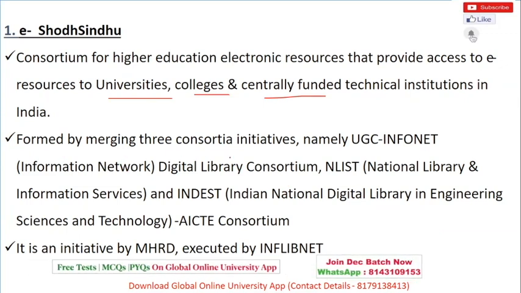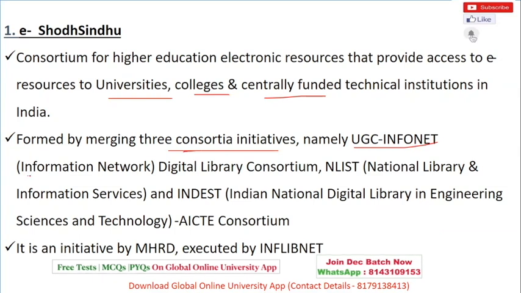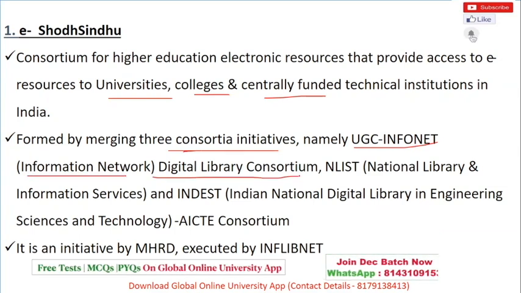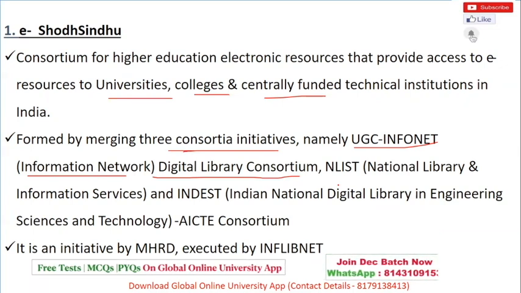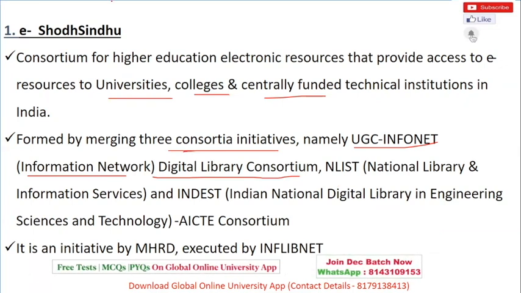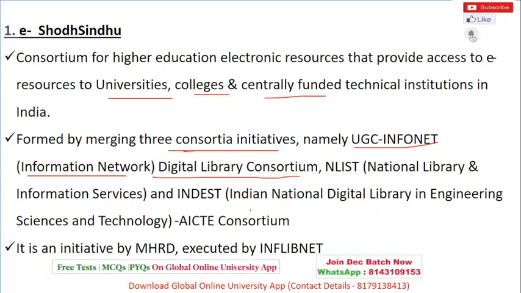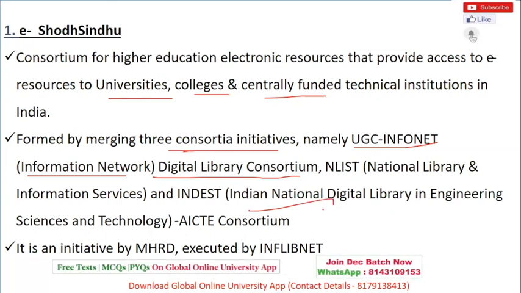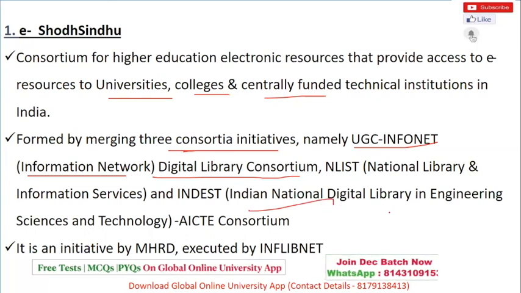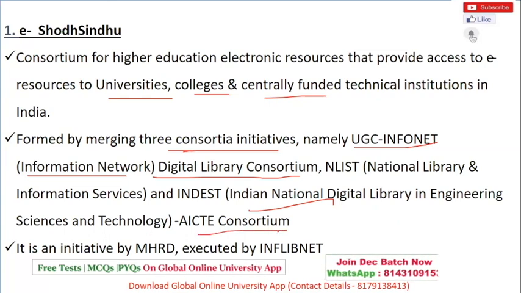It merges three initiatives: UGC-Infonet Digital Library Consortium, NLIST, that is National Library and Information Services Infrastructure, and INDEST, the Indian National Digital Library in Engineering, Science and Technology, an AICTE consortium.